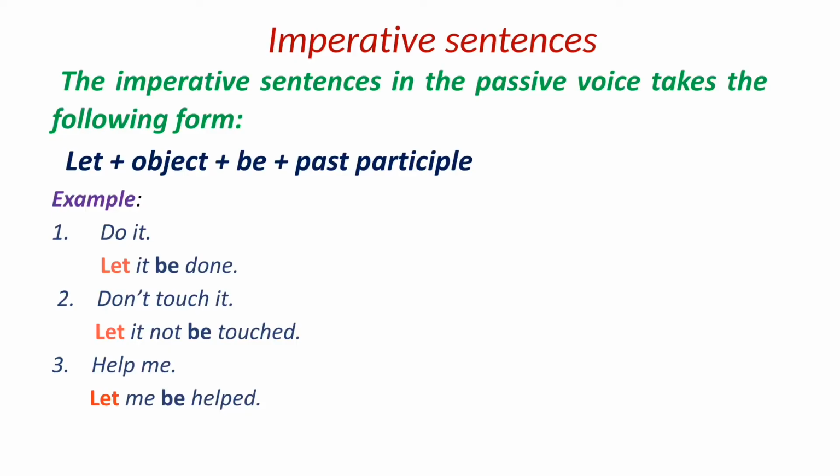Don't touch it. Let it not be touched. We don't use do here. Only we'll add not. Let it not be touched. Help me. Let, then object me plus be plus past participle. Let me be helped. So students, note here me is not changed into I. So in imperative sentences it remains as it is. Let me be helped.